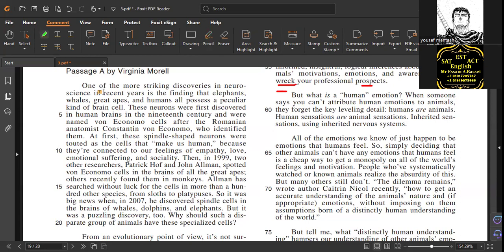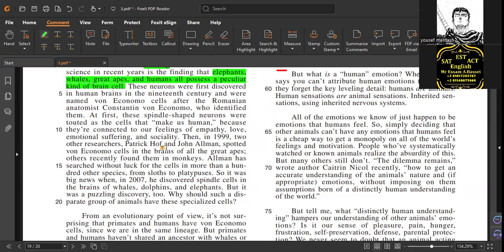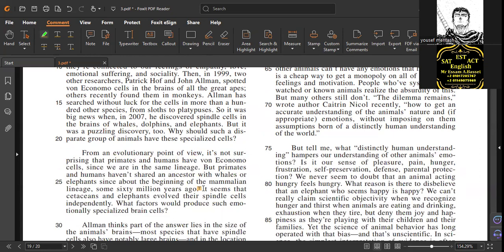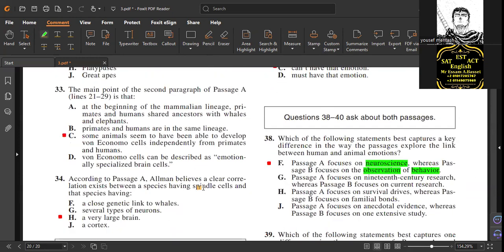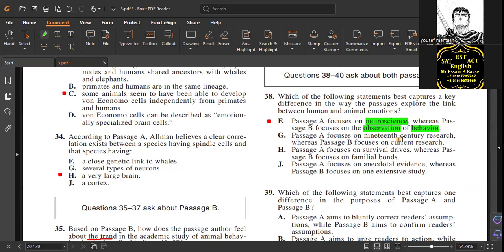And at the beginning of letter A, look: one of the more striking, exciting discoveries in neuroscience in recent years is a finding that. So the finding is about neuroscience. If you read the beginning of each paragraph, it talks about neuroscience. So letter A is correct, but why is B wrong? The opposite: focusing on 19th century research, and the second one, current research.